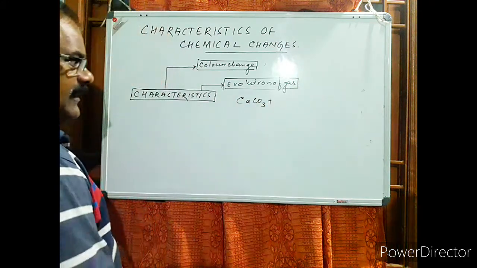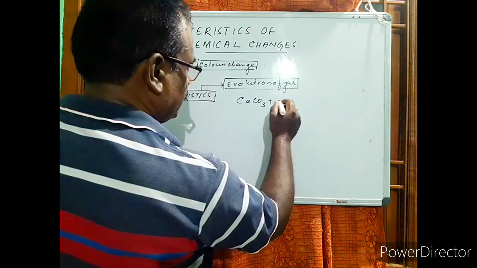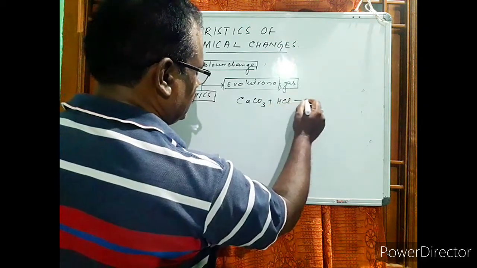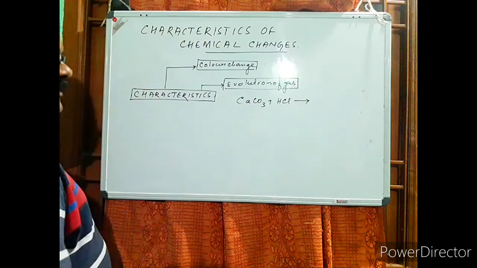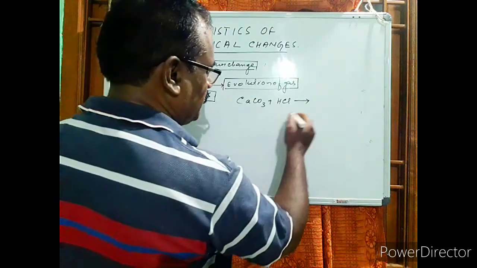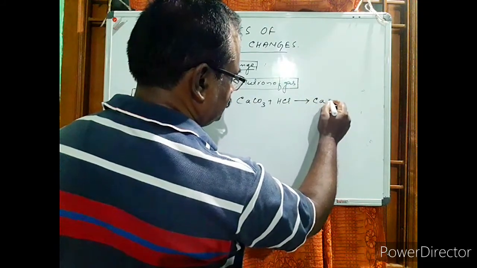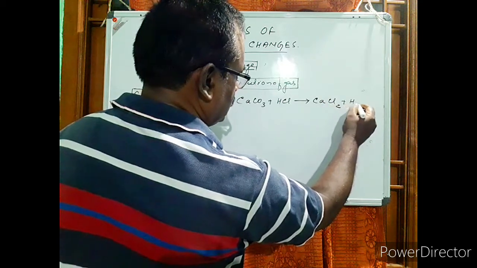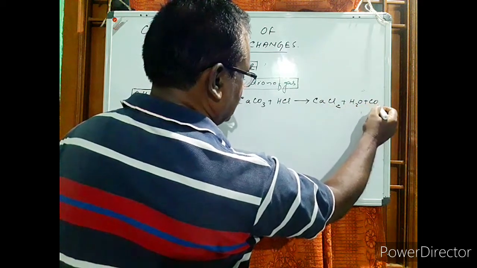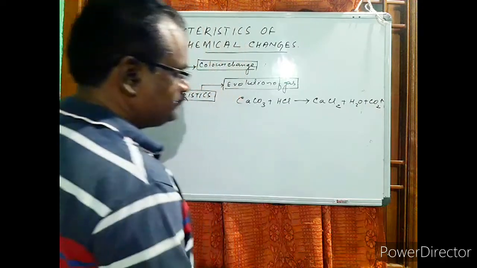When hydrochloric acid is added, in such cases there will be the formation of calcium chloride, water, and along with that carbon dioxide gas will be evolved.